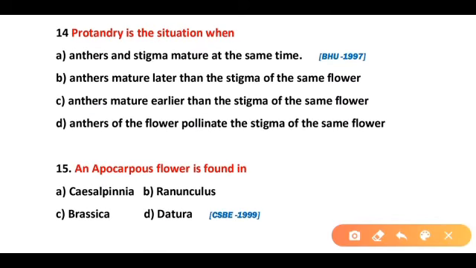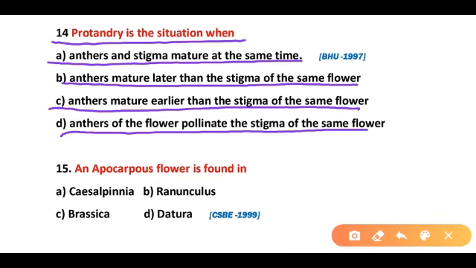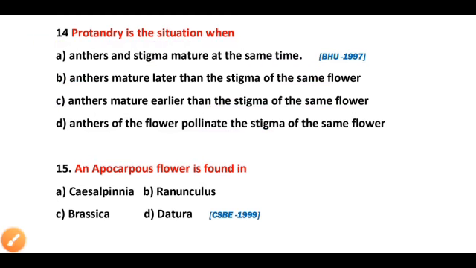Question 14. Protandry is the situation when anther and stigma mature at the same time. Anther mature later than the stigma of the same flower. Anther mature earlier than the stigma of the same flower. Anthers of the flower pollinate the stigma of the same flower. So correct answer is option C. Protandry is the condition when anther mature earlier than the stigma of the same flower.